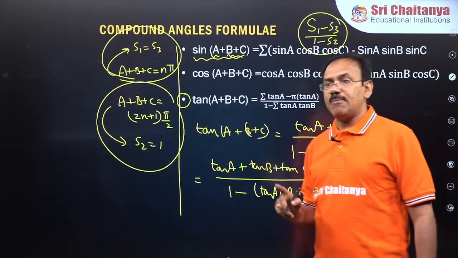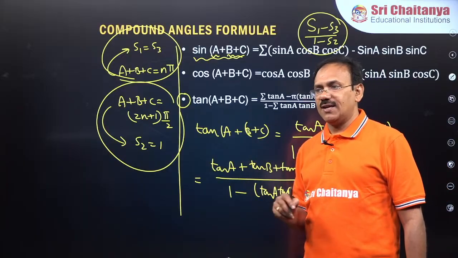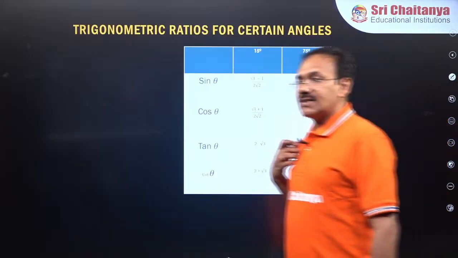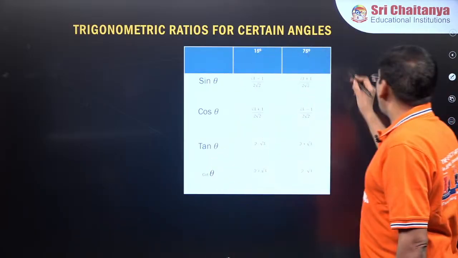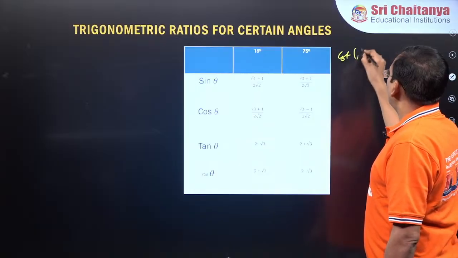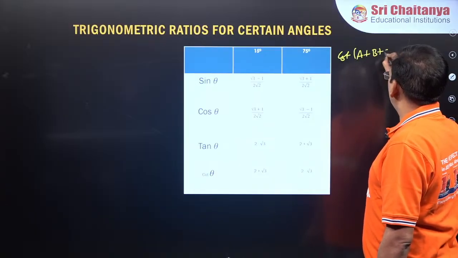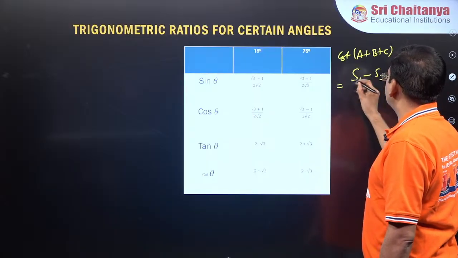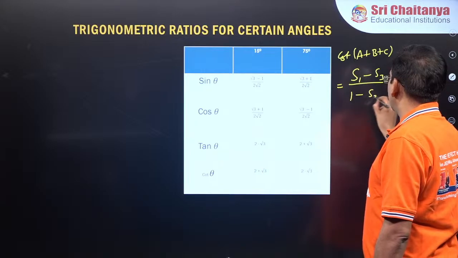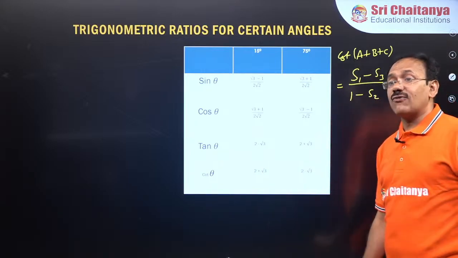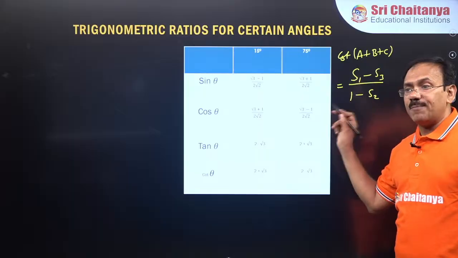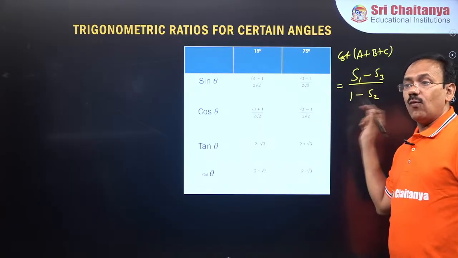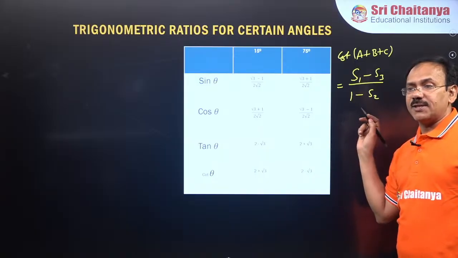That means tan A tan B plus tan B tan C plus tan C tan A is equal to 1. Correct? In the same way, guys, cot also you can derive. Cot of A plus B plus C, if you derive, you will get here also S1 minus S3 by 1 minus S2. That means in terms of cot, it is cot A plus cot B plus cot C minus cot A cot B cot C by 1 minus of cot A cot B plus cot B cot C plus cot C cot A.